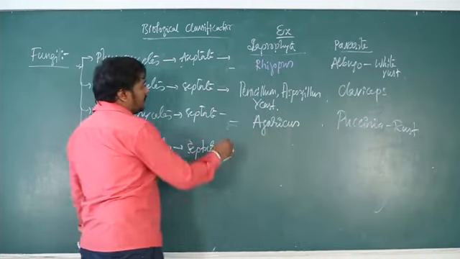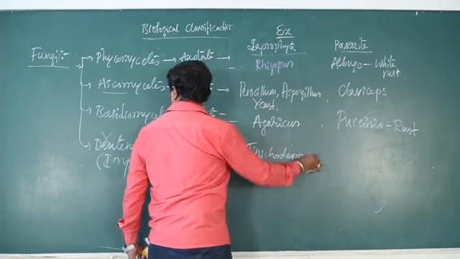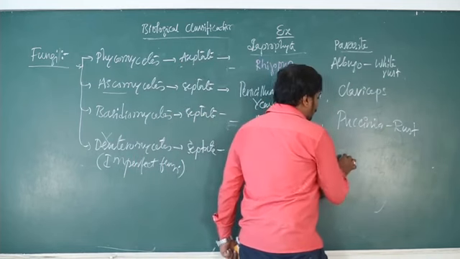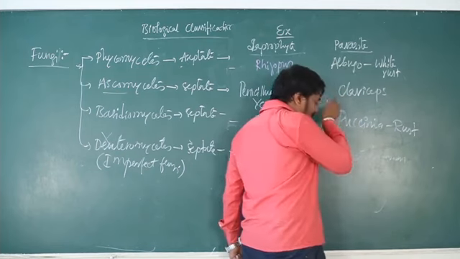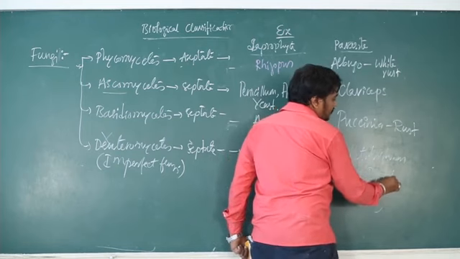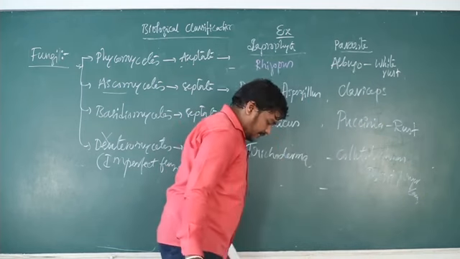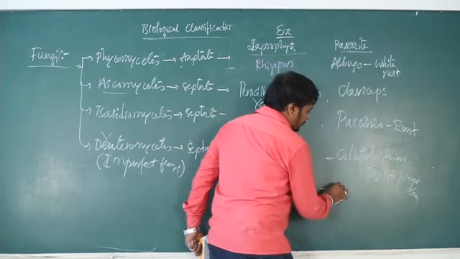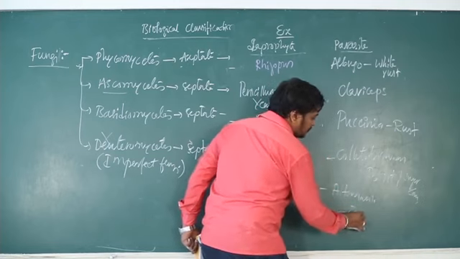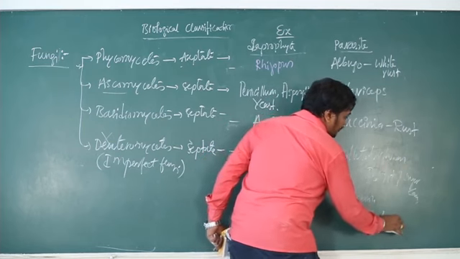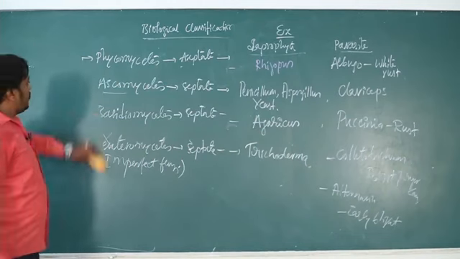Okay, so Deuteromycete saprophyte Trichoderma, and for parasite Colletotrichum that causes red rot of sugarcane. Then let me take one more example, that is Alternaria that causes early blight. So these are the certain example for fungi. Okay, so that's it. So next move on to the kingdom plantae.